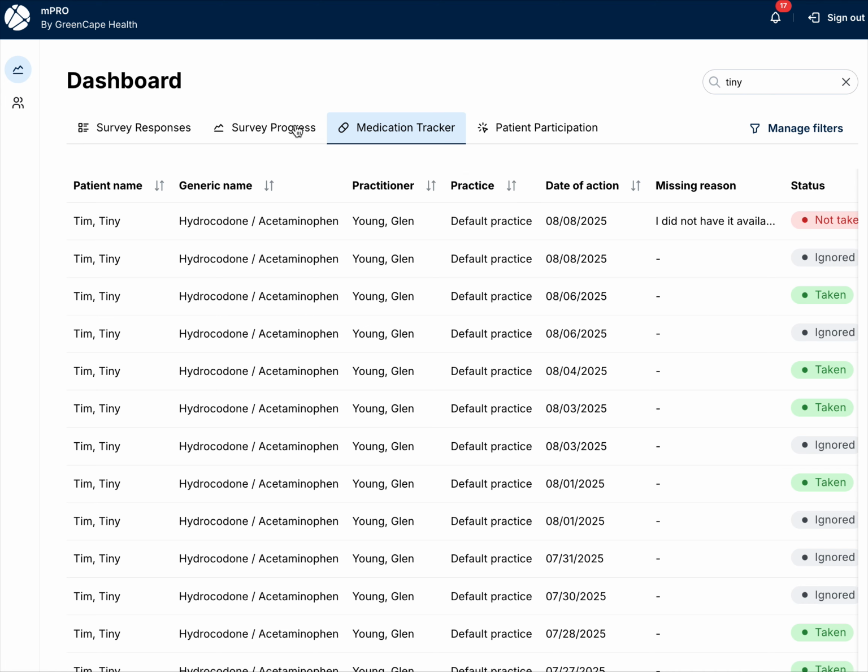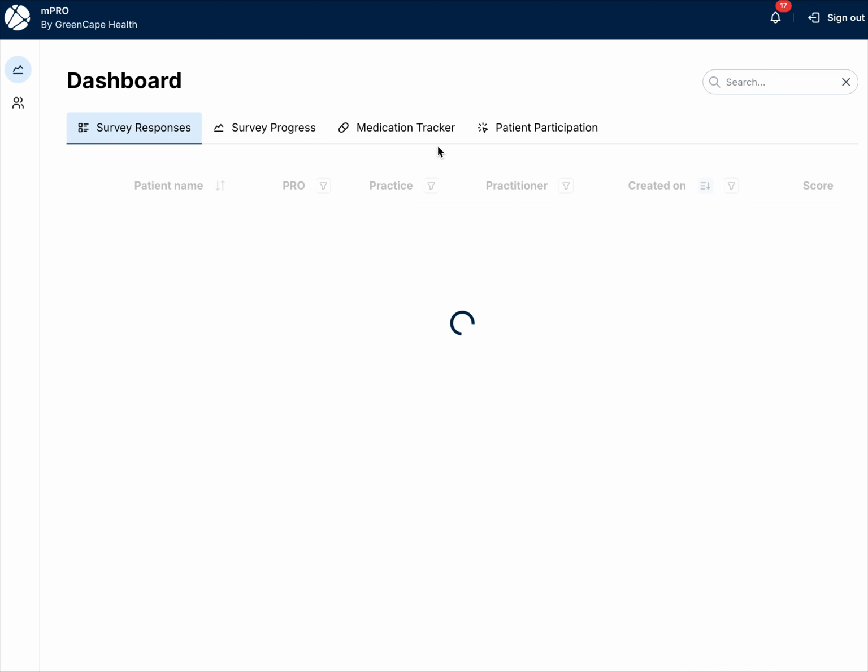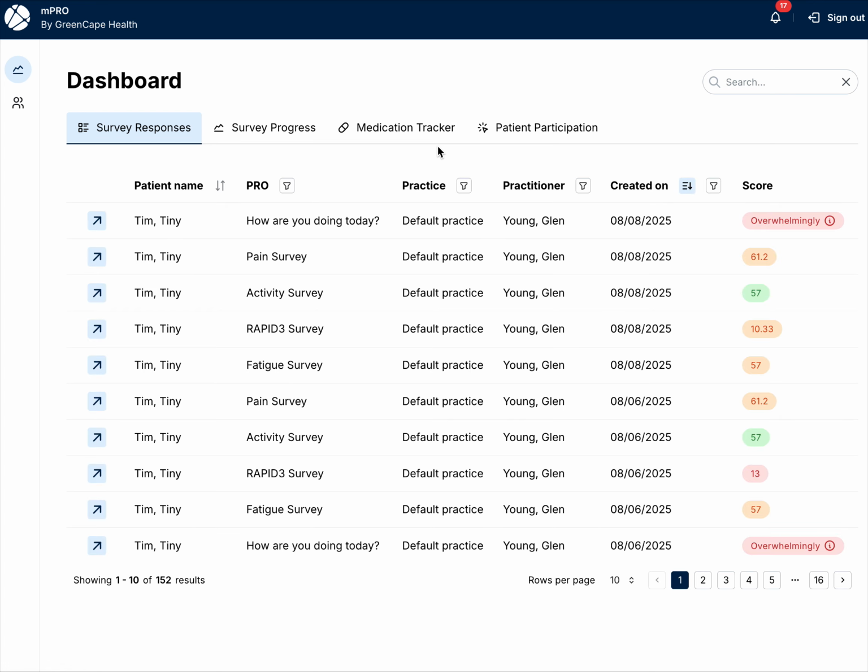So based on this information, we now know what's going on with Tiny Tim. We know that he's reported some concern. We know that he's reported pain. We know that he's reported anxiety, and this allows the care team to reach out and have that information well in hand when they reach out to him.